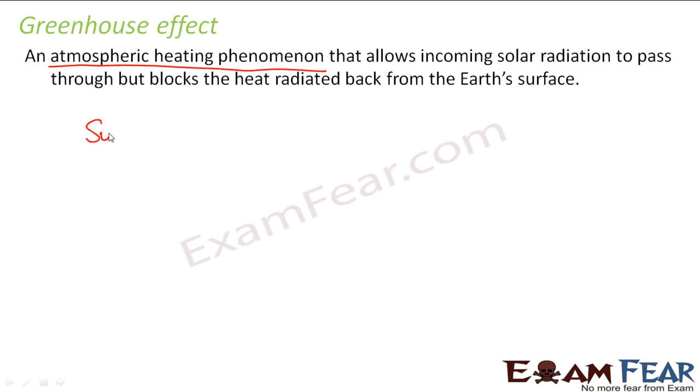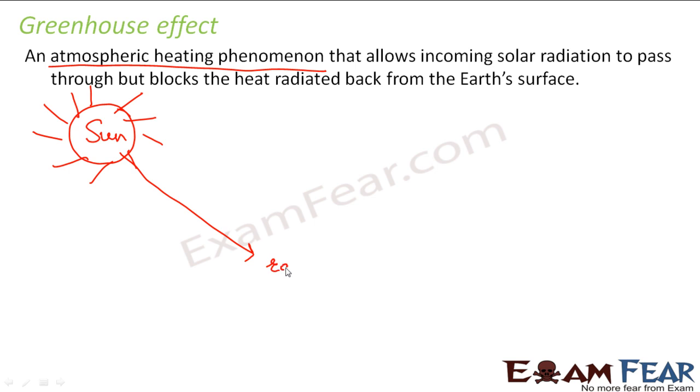Now what happens is, this is sun. Now sun gives energy or light or radiation to the earth. Let us suppose this is earth. Now sun gives radiation to earth in the form of visible light, which all of us can see, right? Whenever the sun rises, we see light all around us, which enables us to see everything around us. So we can see the visible light. When the sun sets in the evening, you see everything goes dark, right? So the sun gives radiation to the earth in the form of visible light.